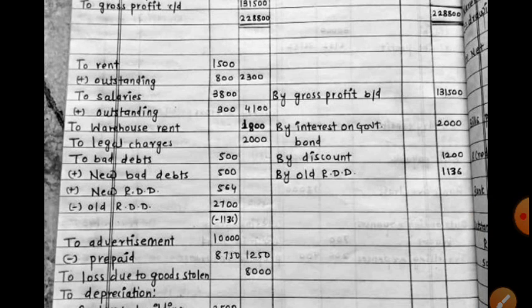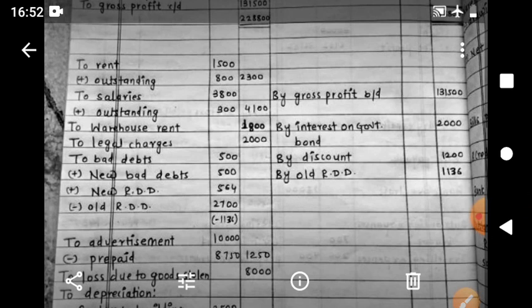Therefore, minus 1136 on debit side gets converted here on the credit side 1136. The minus sign gets removed because it is on opposite side. So by old RDD we can see 1136.